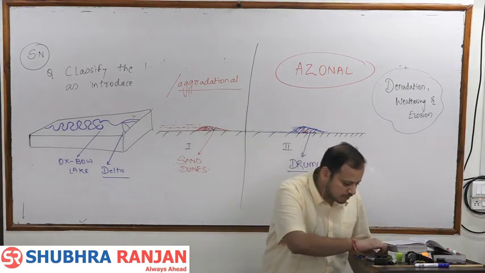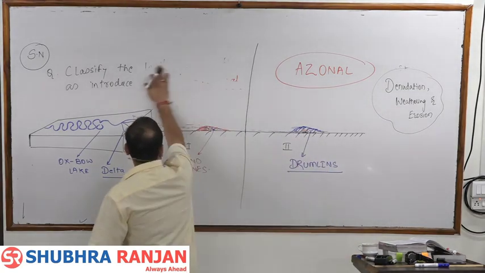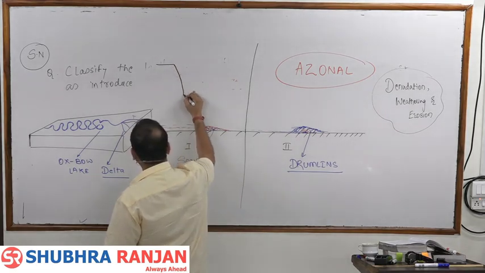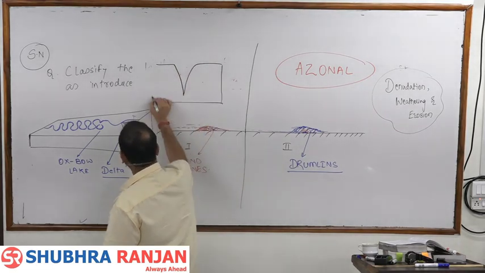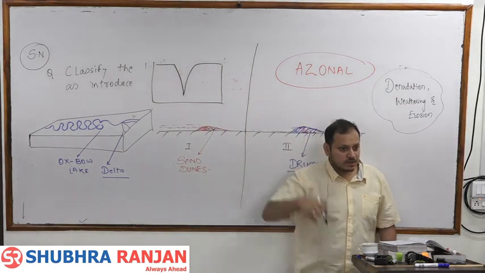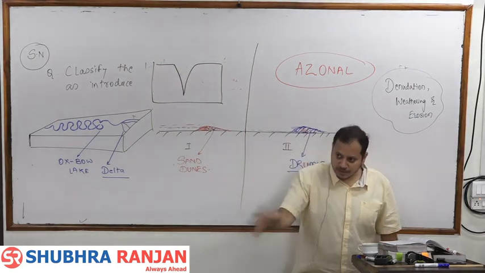Why? Because if the river is flowing, then the river will be making the valley. So if a river makes a V-shaped valley, it is a third order relief feature. It is found on the plains or the plateaus or on the mountains, that is, on the second order relief feature. So that is the last point.